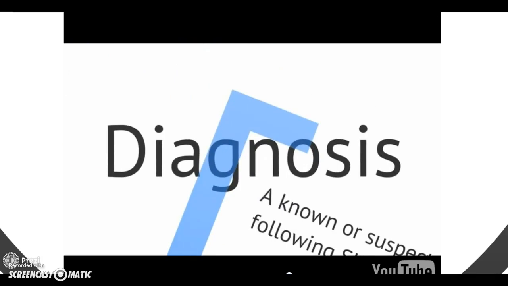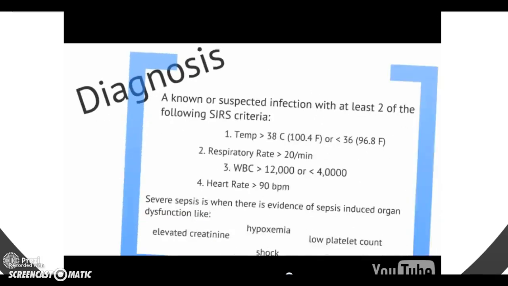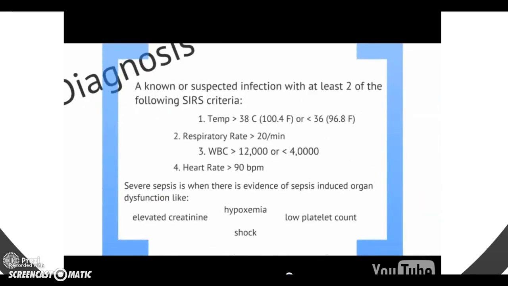Like with any diagnosis, sepsis has specific criteria that must be met to qualify a patient with the diagnosis of sepsis. First, the patient must have a known or suspected infection with at least 2 of the following SIRS criteria: temperature greater than 38 degrees Celsius or less than 36 degrees Celsius, respiratory rate greater than 20, white count greater than 12,000 or less than 4,000, heart rate greater than 90 beats per minute.